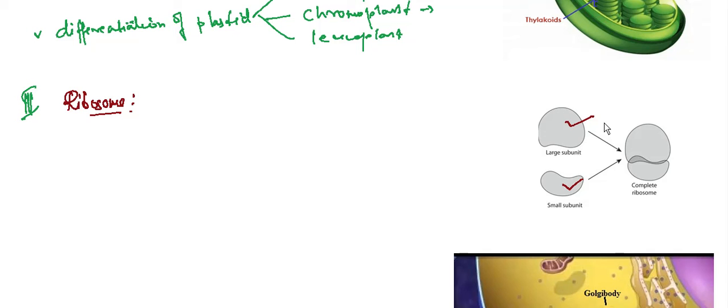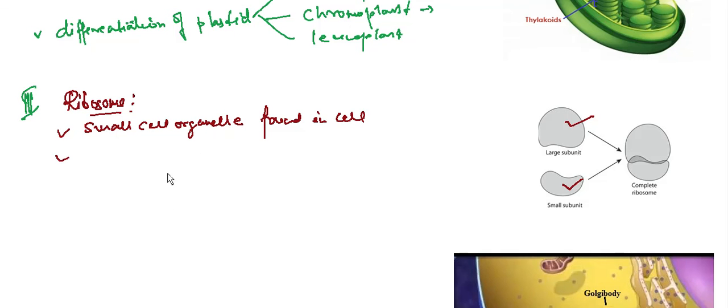Okay, so we can say that it is a small cell organelle which is found in the cell. Next we can say that it is a spherical dense particle that is scattered in the cytoplasm.